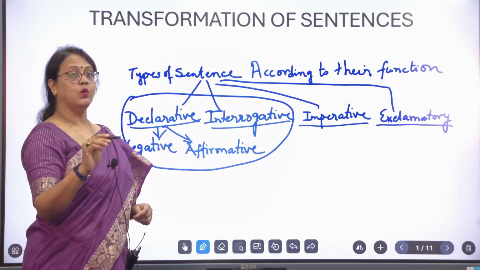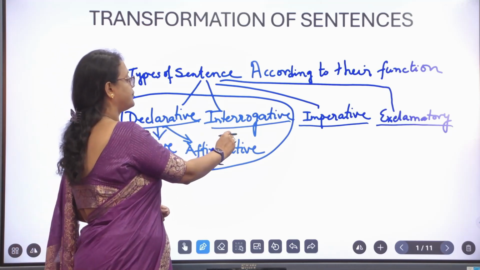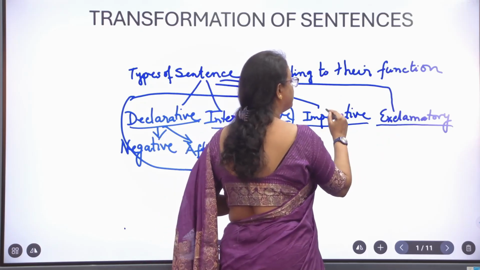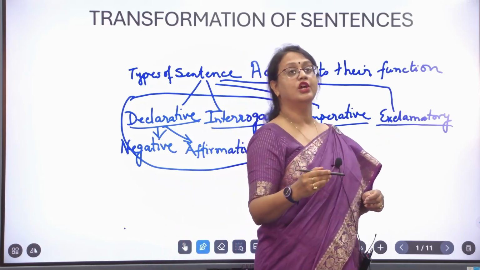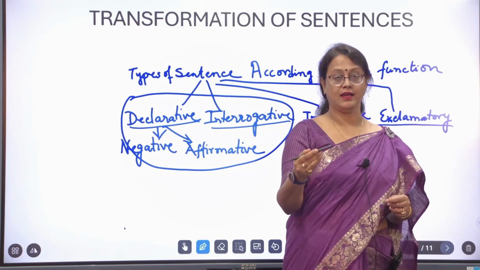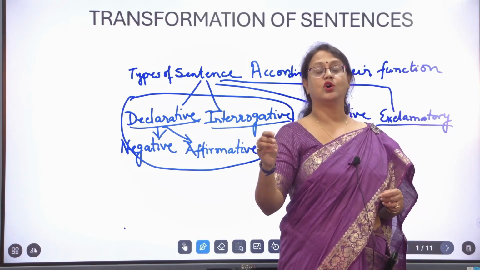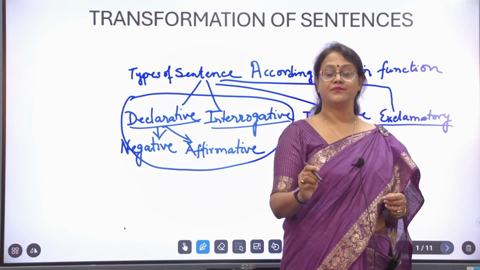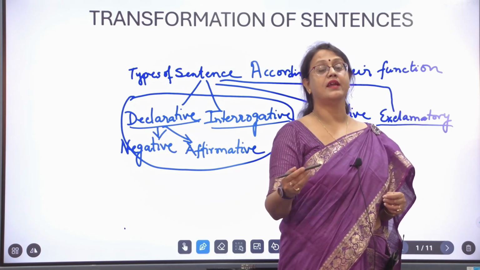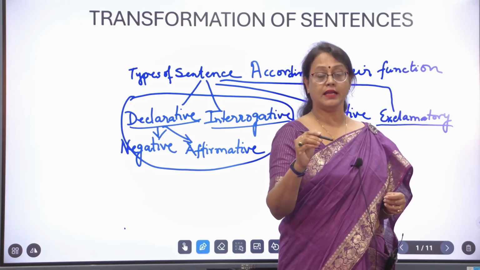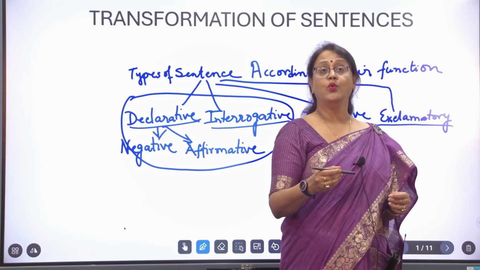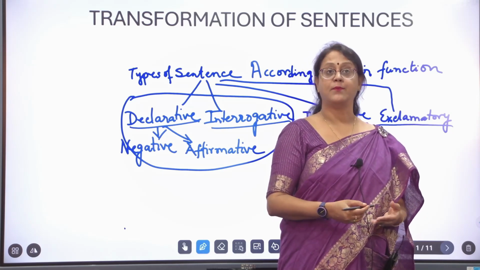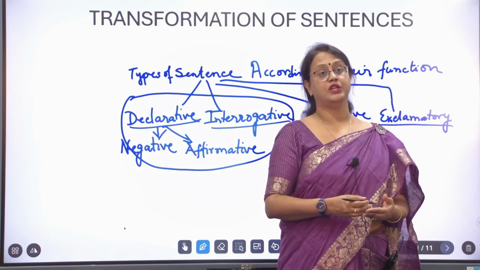Today we discussed only the first two. A quick reminder of what these are about. An imperative sentence is a sentence that requests or commands something, like put out the light, close the door, get the work done, don't shout, keep quiet. And exclamatory sentences end with an exclamation mark, like wow, we have done a great job, hurrah, we have won the race. These types of sentences are called exclamatory sentences.